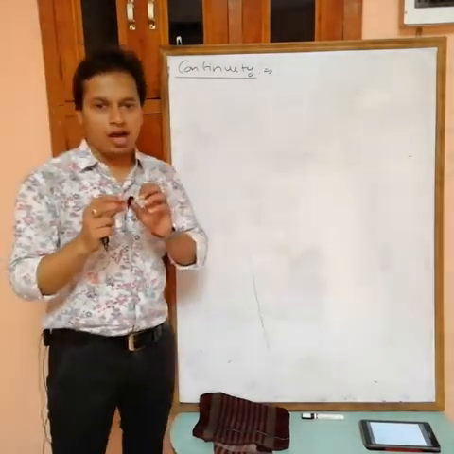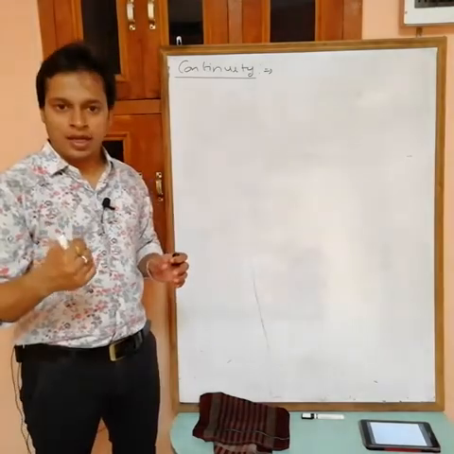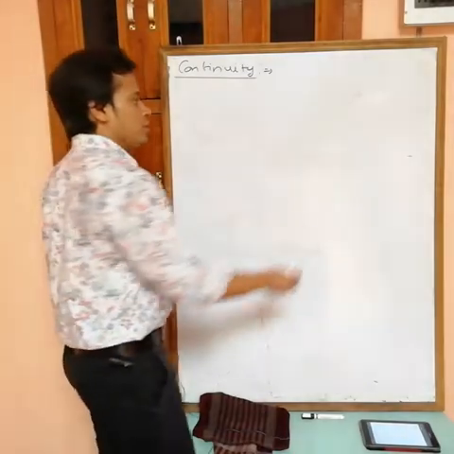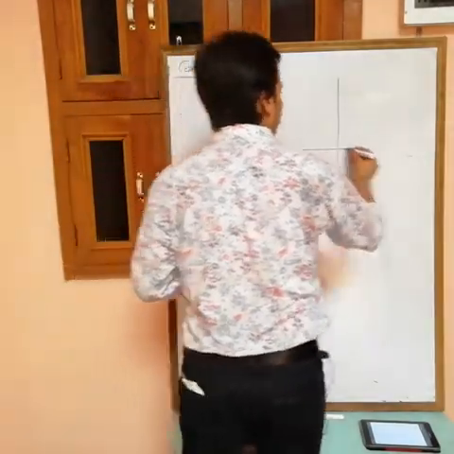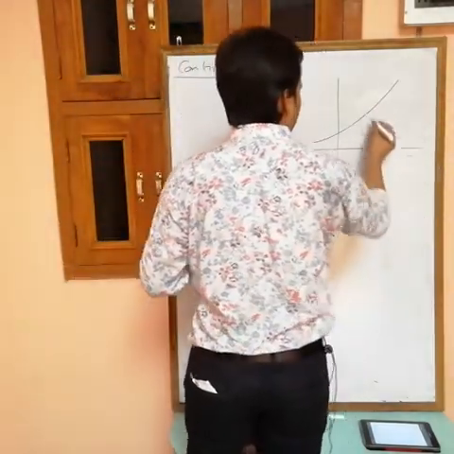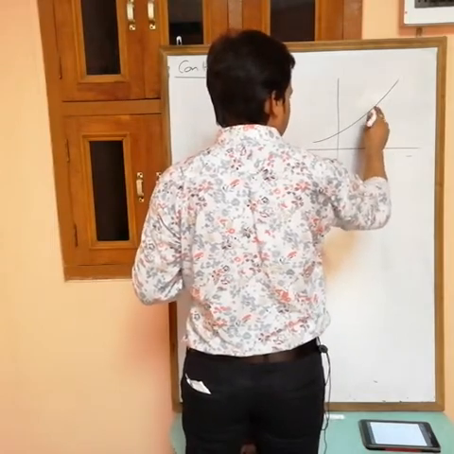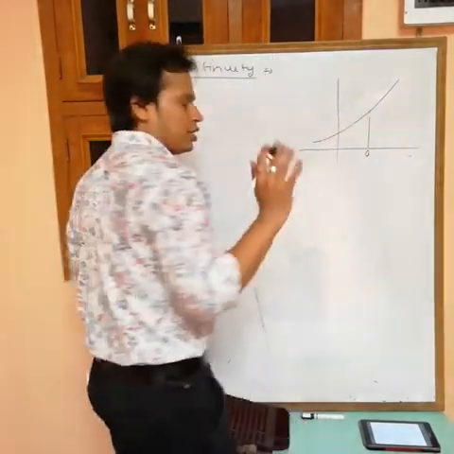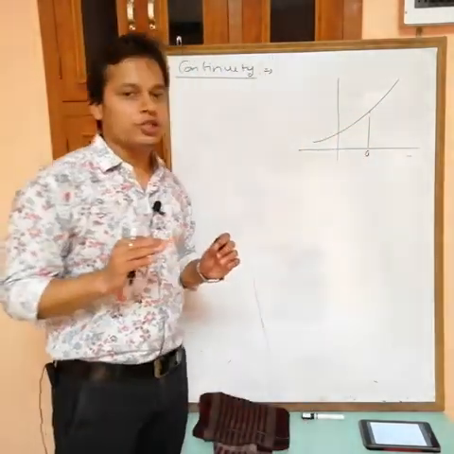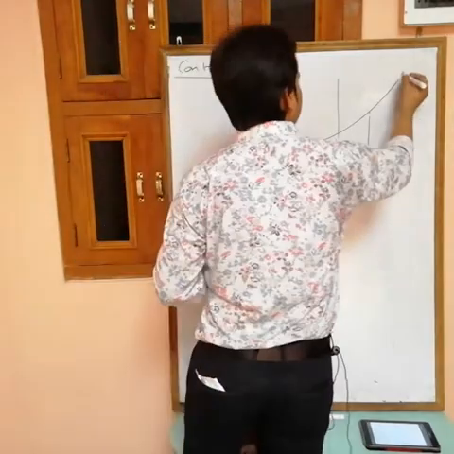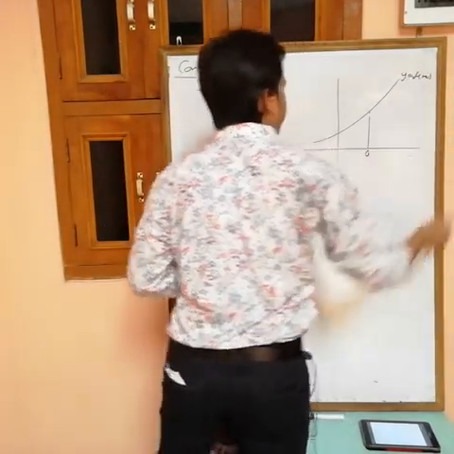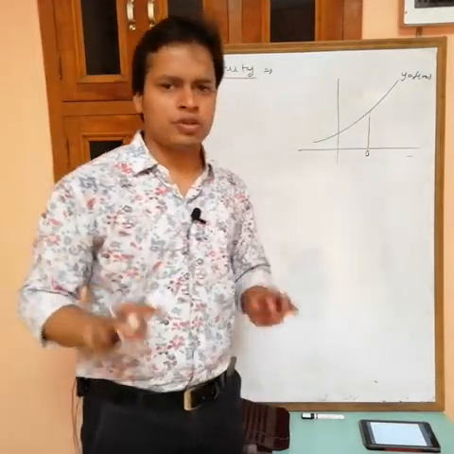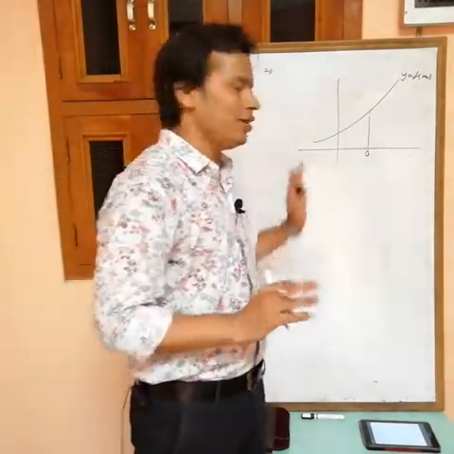otherwise not. Continuous means the graph is without a break. Okay? At a, if there is no break, then the function is continuous at x equals a. See, like this one, if I draw any continuous graph, suppose this is x equals a, and this is the value of the function at x equals a. Now check whether this function, y equals f(x), is continuous or not at x equals a. Obviously, at x equals a the graph is continuous. So the function is continuous at x equals a in this graph.